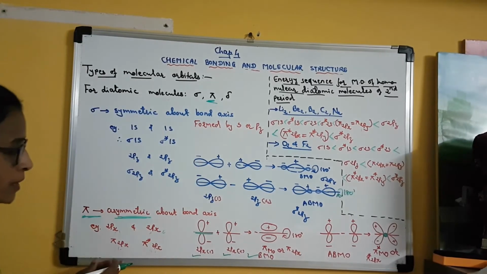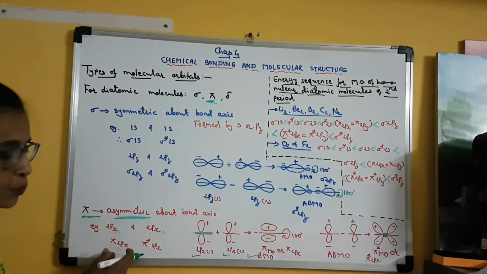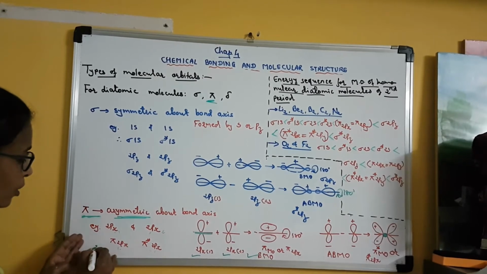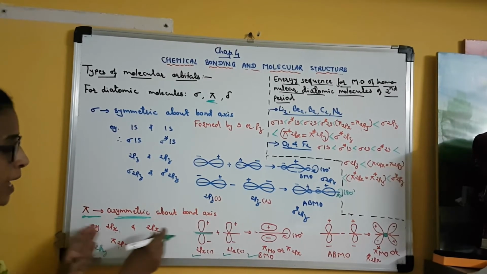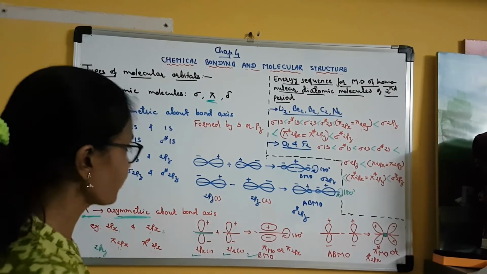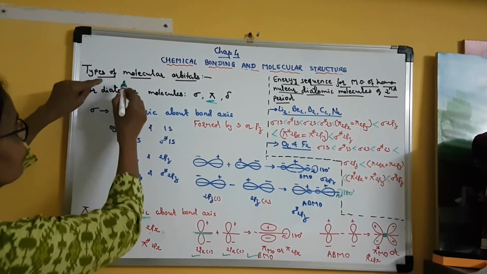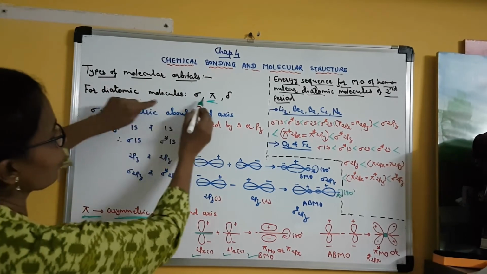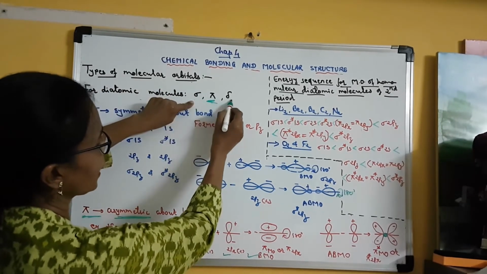We have studied this with reference to 2px. You can also write 2py orbital. It will be one and the same. The diagram will remain the same. The explanation will also be the same. Clear? So in short, molecular orbitals are of three types: sigma, pi and delta.